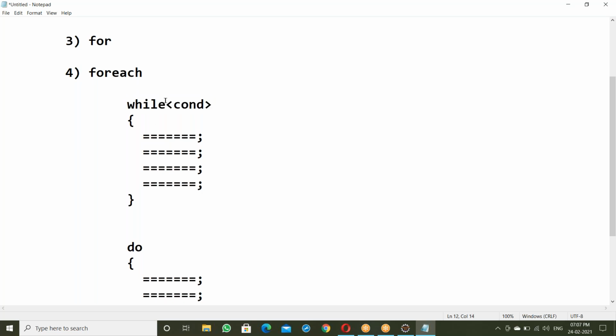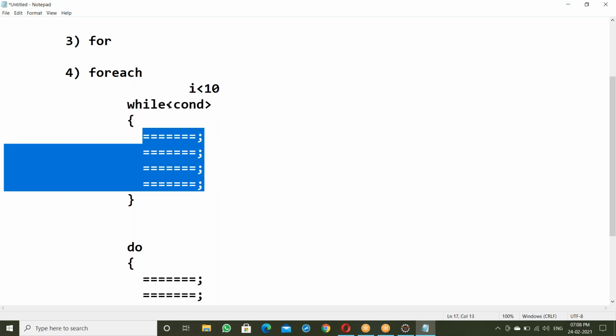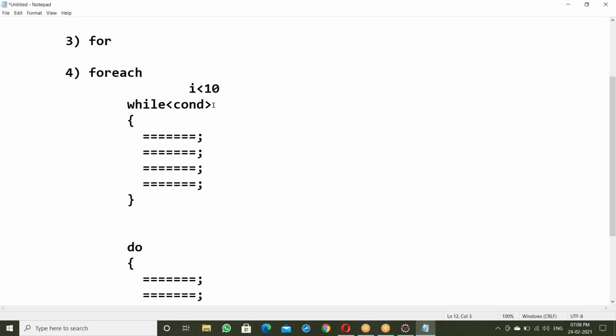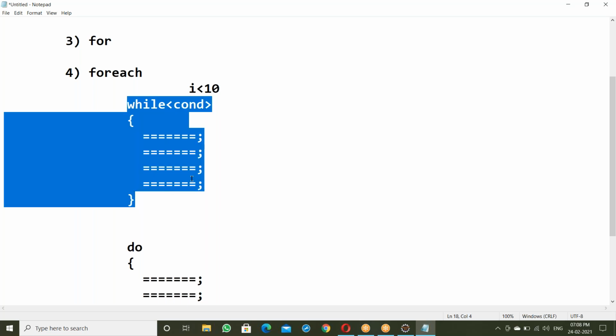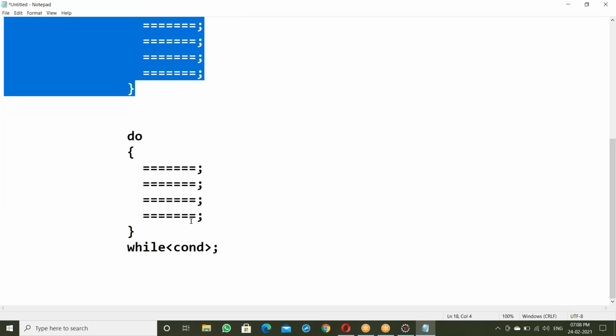While condition, something like a less than b, or i less than 10. Suppose the condition is true, this statement, next statement, next statement executes. After finishing the last statement, it goes back to the start and checks the condition again. Again true, same statements. Suppose the condition is false, the loop stops and the repeated execution stops.